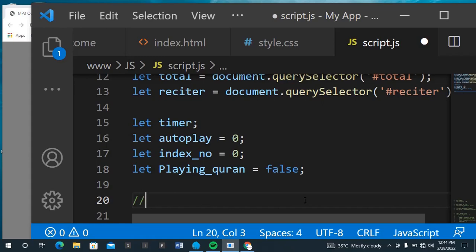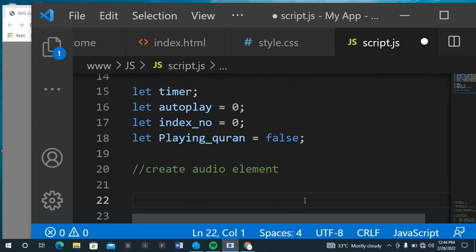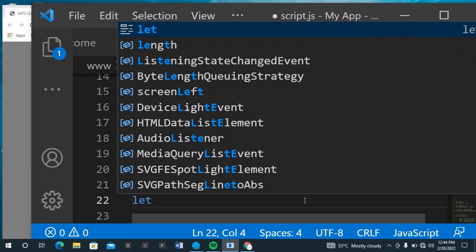So now under audio elements I want to create a variable.